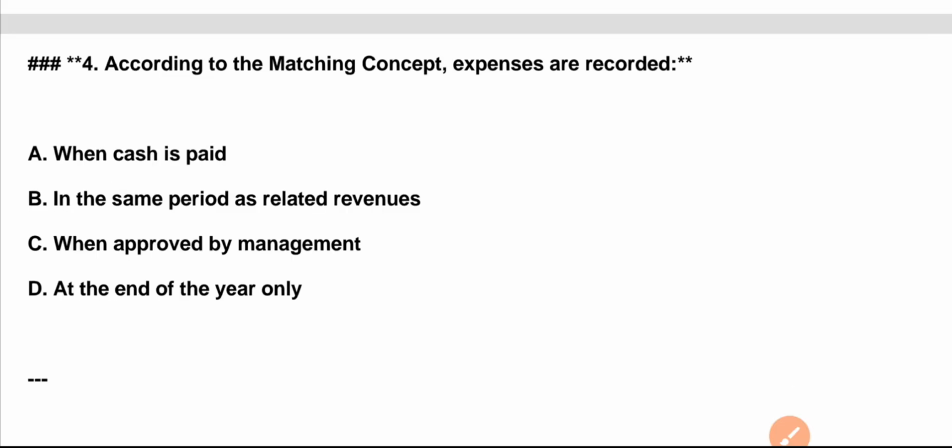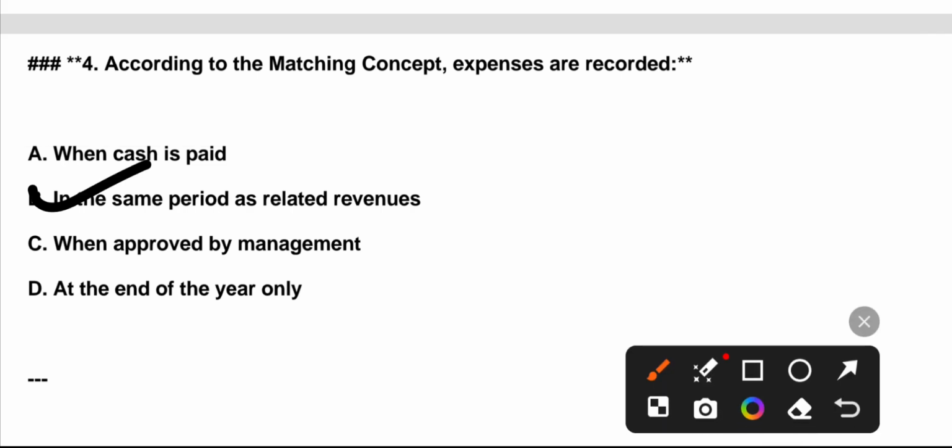Question number 4. According to the matching concept, expenses are recorded: A. When cash is paid. B. In the same period as related revenues. C. When approved by management. D. At the end of the year only. Correct answer is option B.